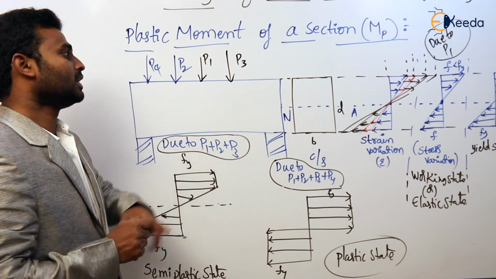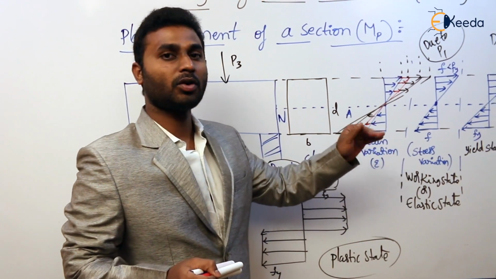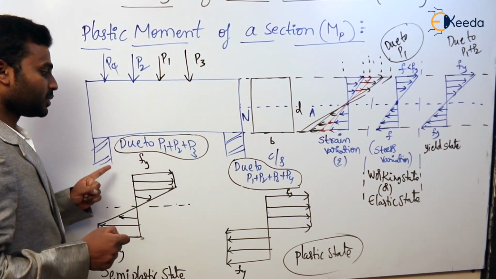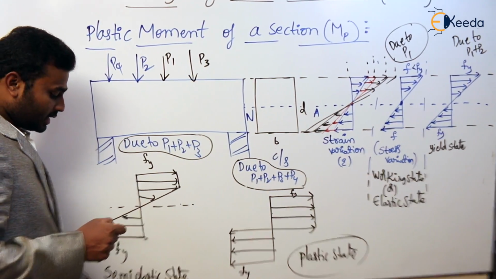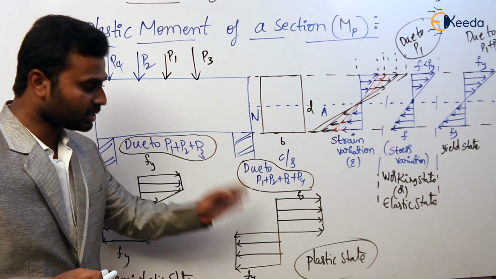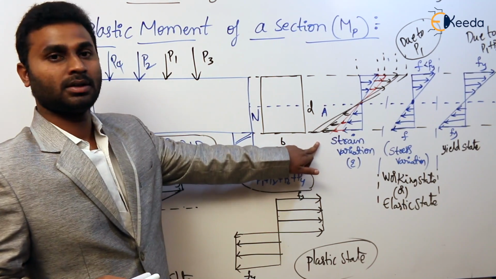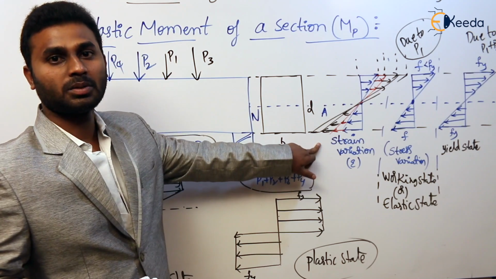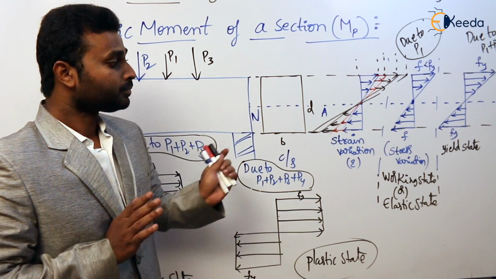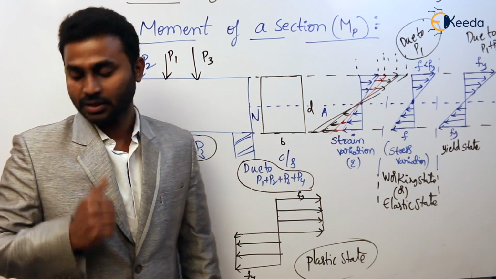As we discussed in detail, because of the load P1, the material is in elastic state. Because of the load P1 plus P2, the material is in yield state. Because of the load P1 plus P2 plus P3, the material is in semi-plastic state. And with P1 plus P2 plus P3 plus P4, the material is in plastic state. In all these states, the strain is linear. So that is what I said previously: the first assumption, strain varies linearly throughout the cross section. Now let us see in all these 4 states how to calculate the moment carrying capacity.